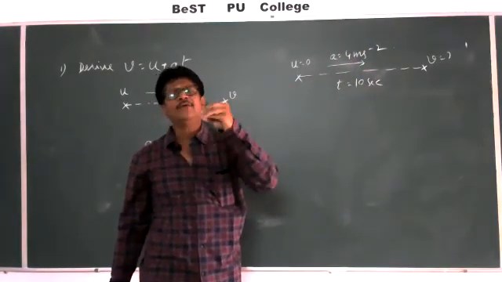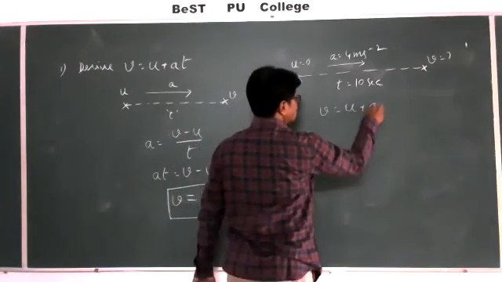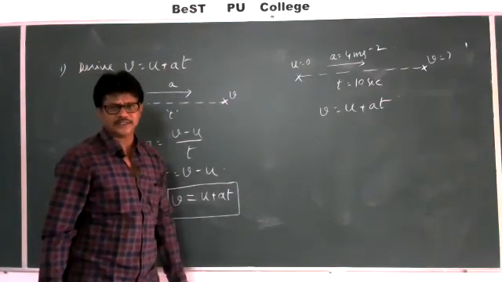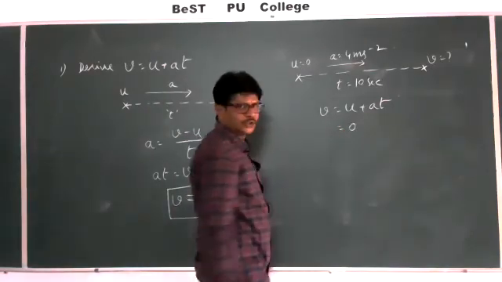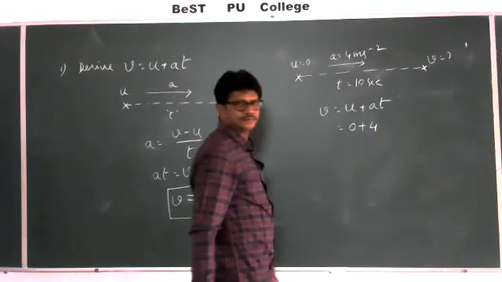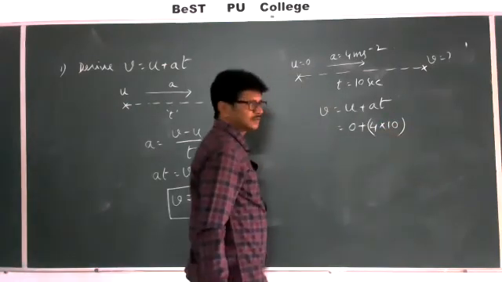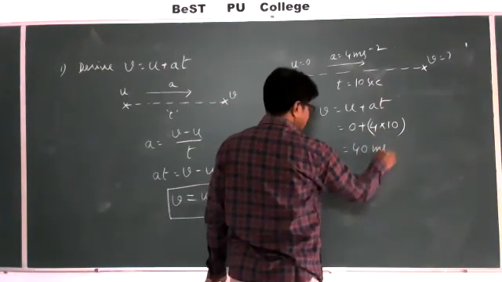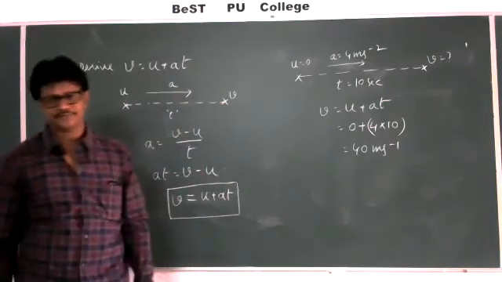So happily we can make use of this beautiful formula, v is equal to u plus at, where u is equal to 0, a is equal to 4, t is equal to 10. So 4 into 10 will be 40. So v is equal to 40 meters per second.